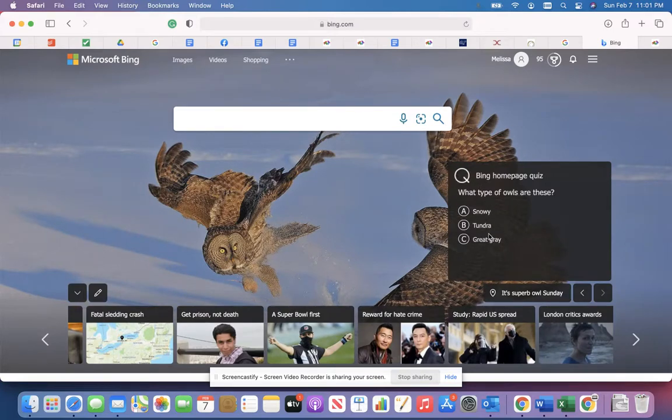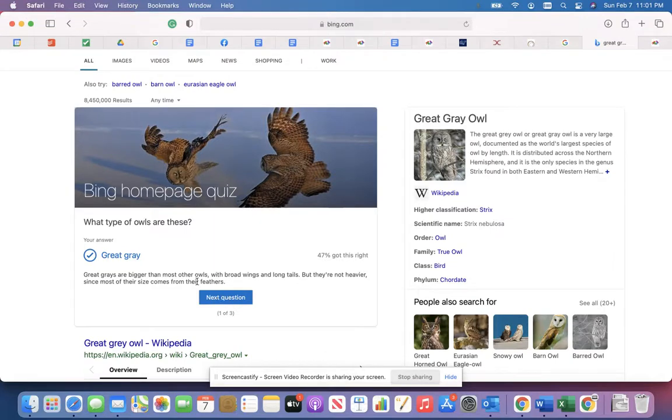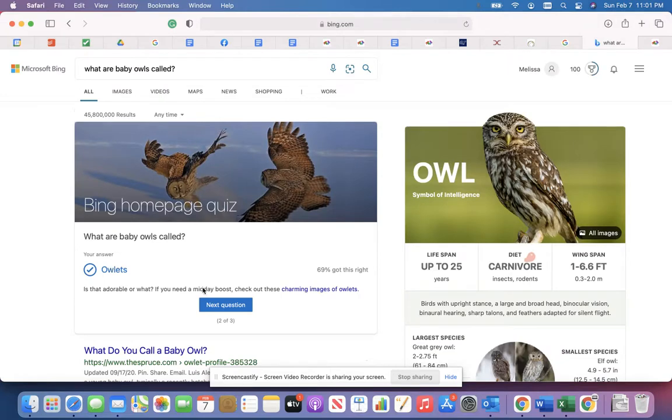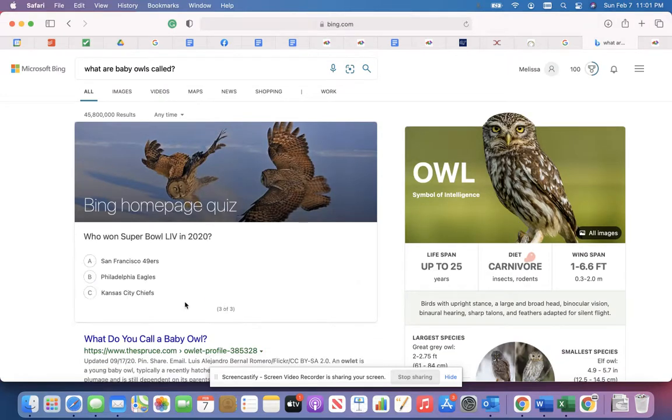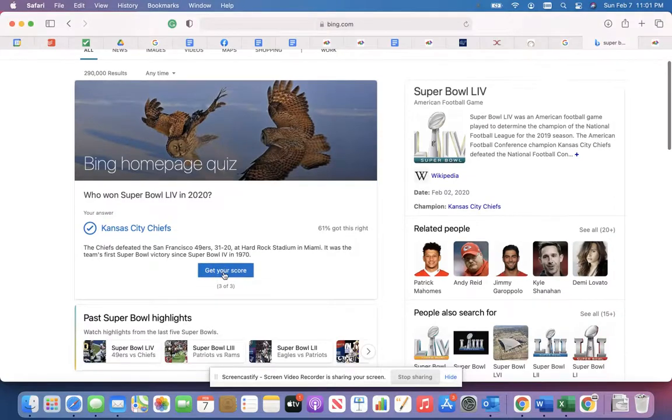So what type of owl are these? I'm going to put great gray, which was correct. That gives you some information as you're going about each of the questions. What are baby owls called? They're called owlets. And the next question, who won last year's Super Bowl? Kansas City. Not this year, but last year.